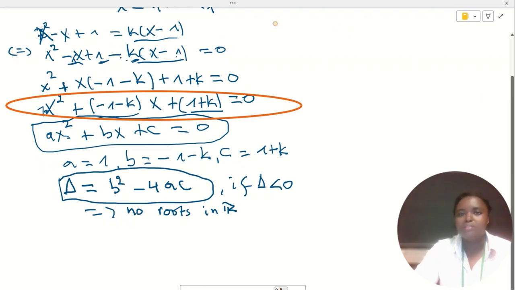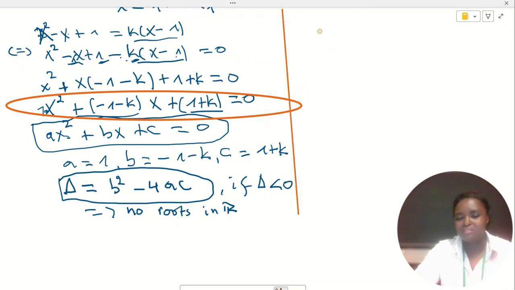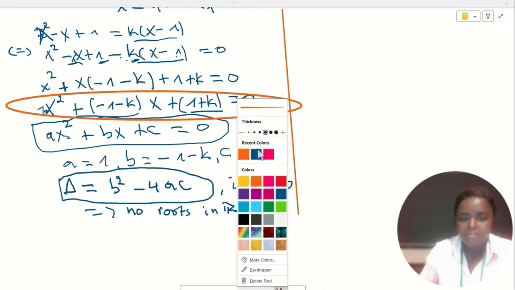May I write up here? Isn't it going to be messy, guys? I don't think so. Okay, let me write here. I'm going to write this side. So the discriminant for this equation will be, I take another color. I've been using blue, let's use the same color.